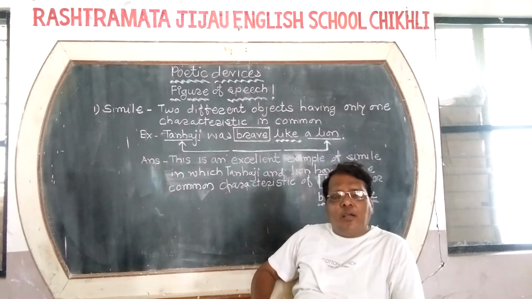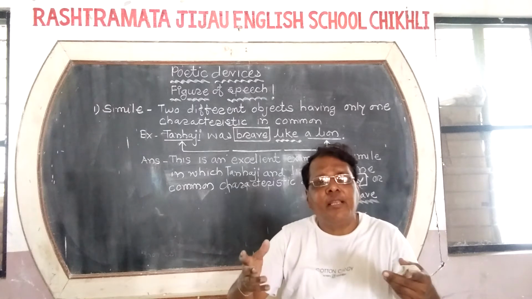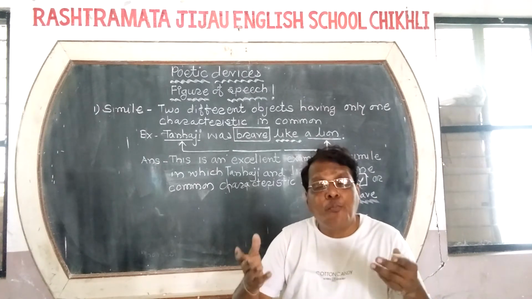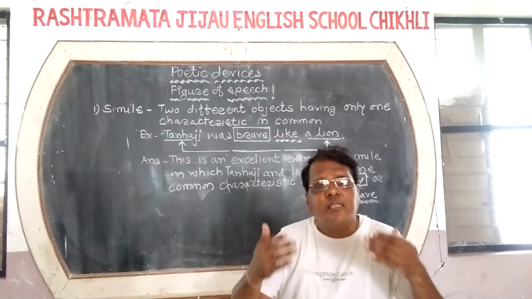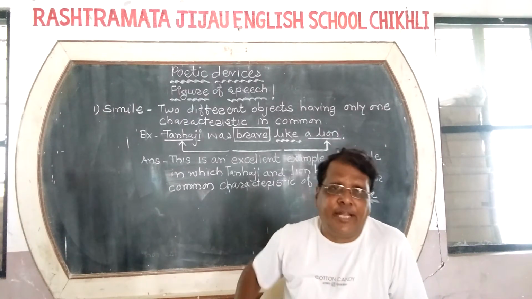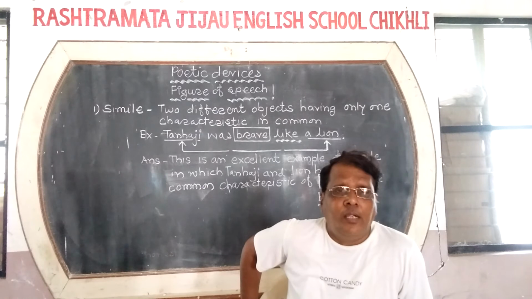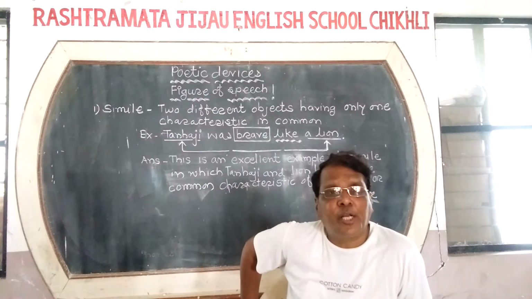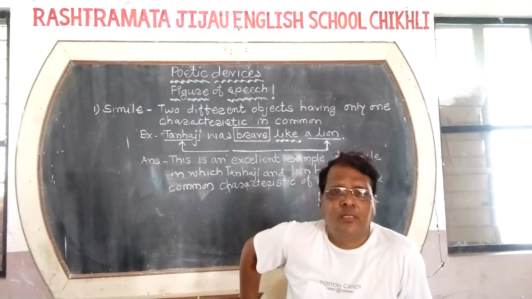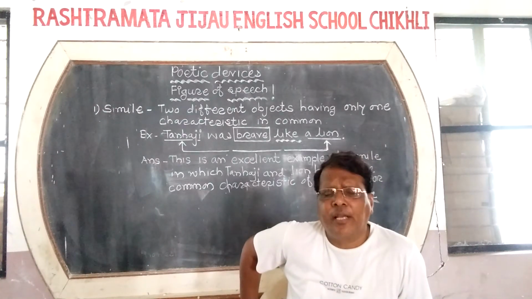Figure of speech means to articulate the lines in the poem using various substitute words for it and give the poem a perfect line. I will explain you later about figure of speech.